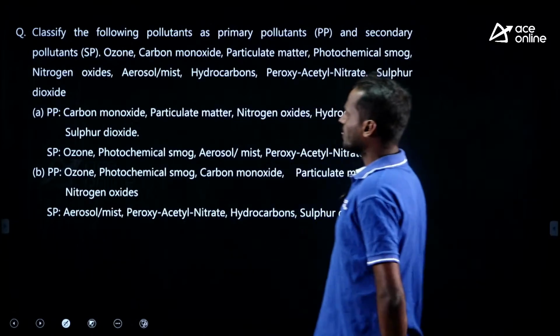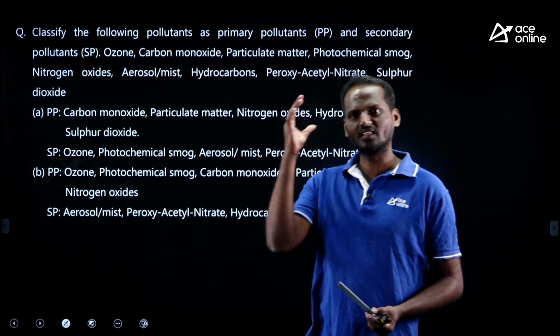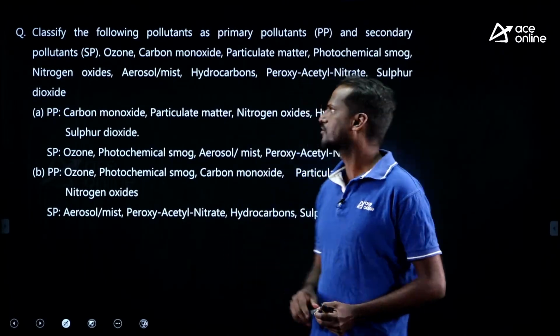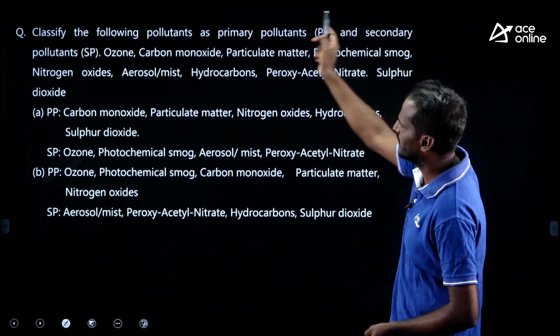Next, look at this. This question seems to be lengthy, but very simple and straightforward question. Classify the following pollutants as primary pollutants PP and secondary pollutants SP.